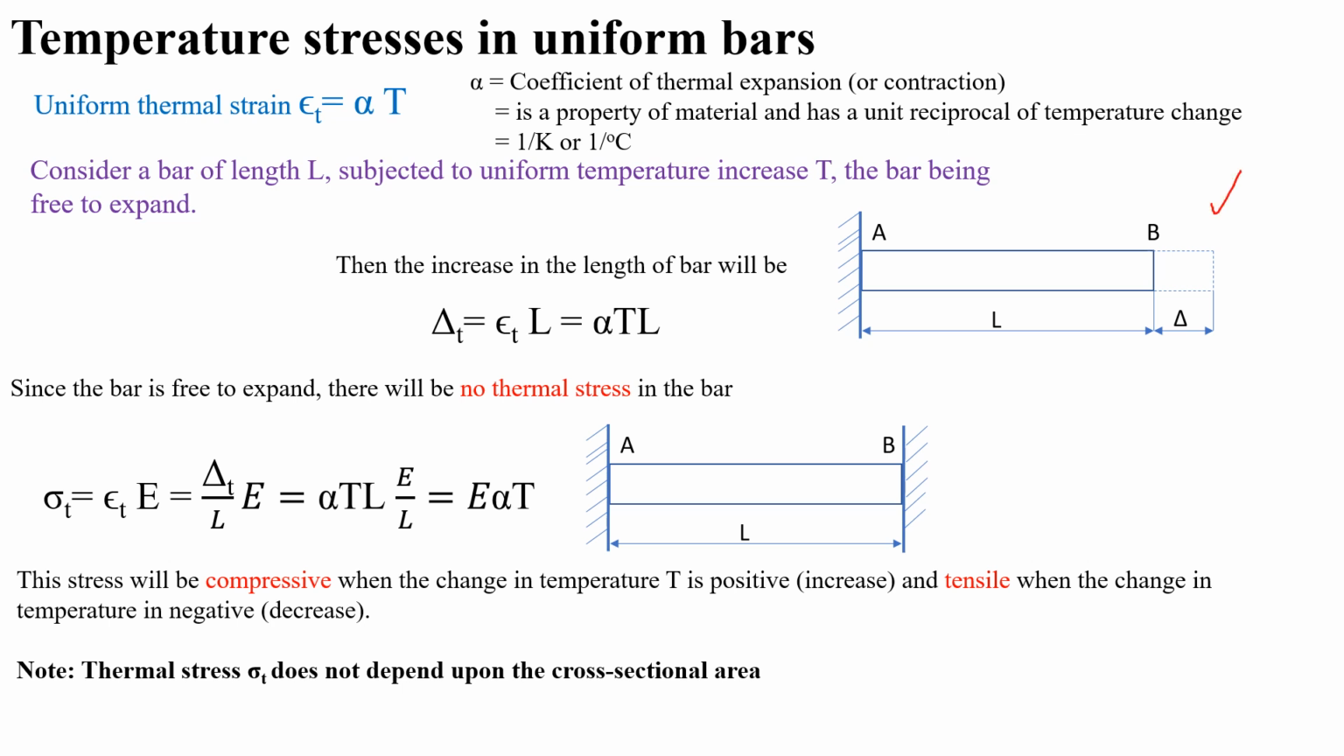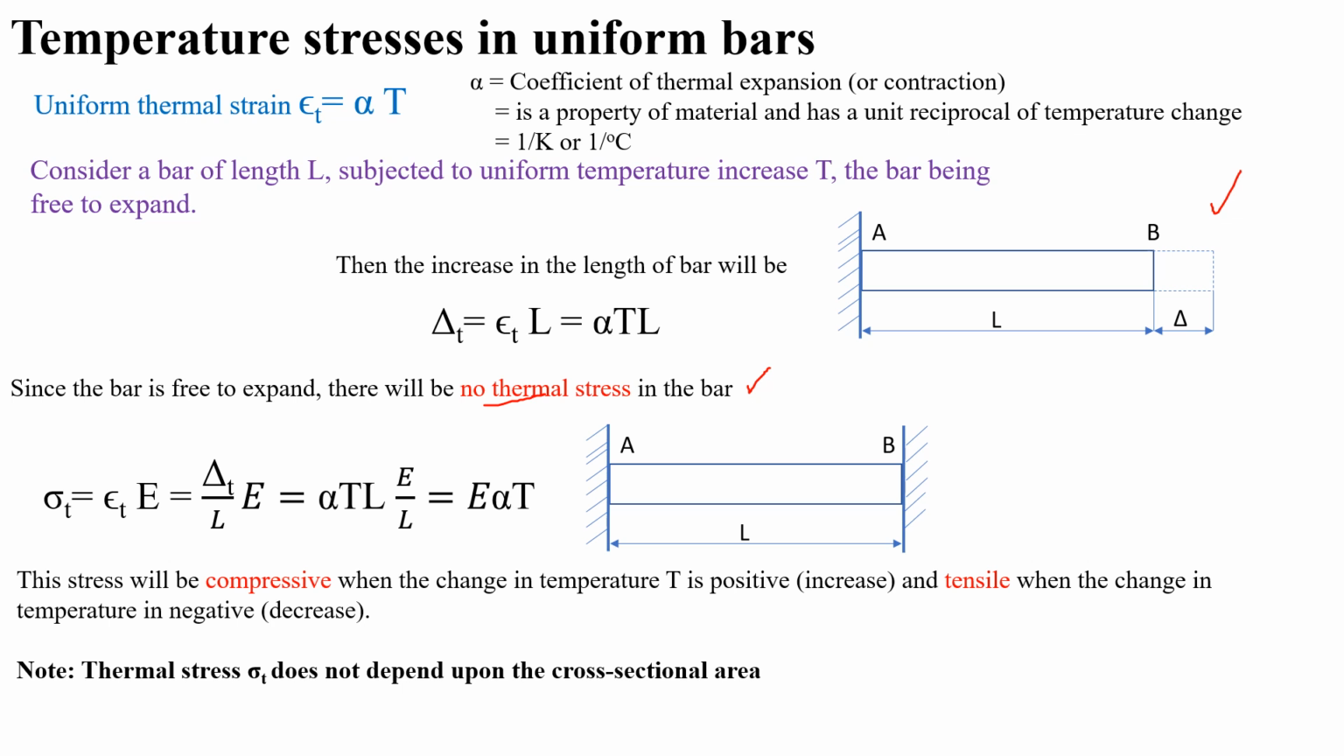Then delta T, so increase in length equal to the alpha TL, and stresses are no thermal stresses. It is very important. So when bar is free to expand, there is no thermal stresses in the bar.